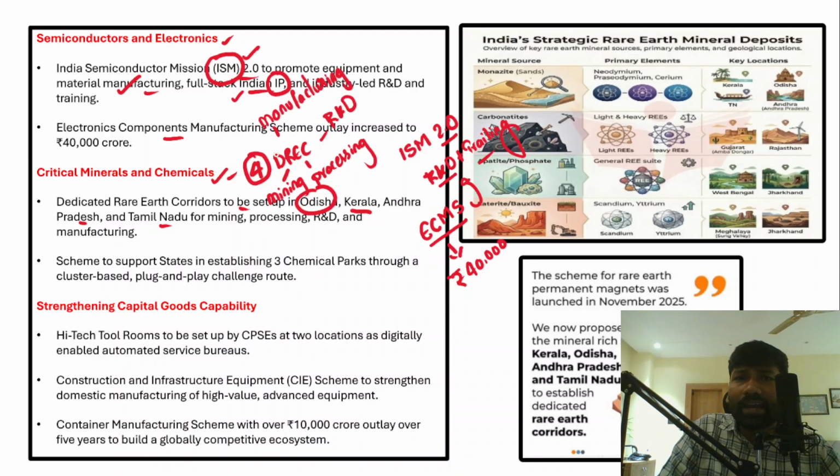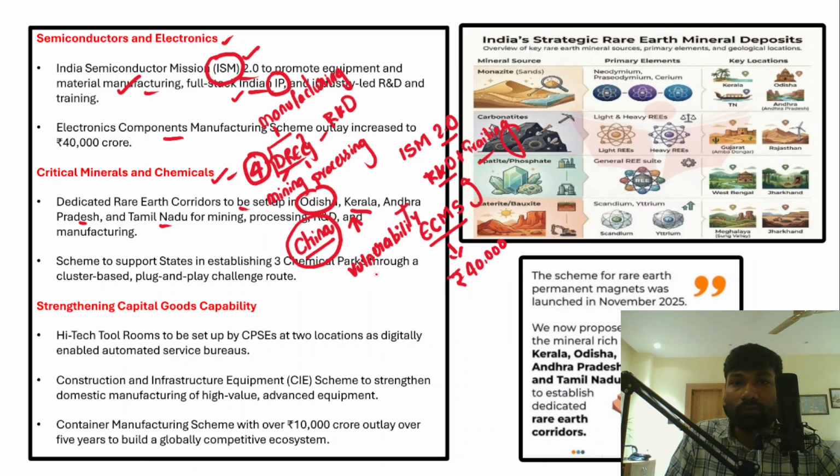We have to understand one thing, that rare earth elements are very, very important. Currently we are dependent on countries like China. If we increase our dependence on countries like China, it may increase India's vulnerability to geopolitical conflict.